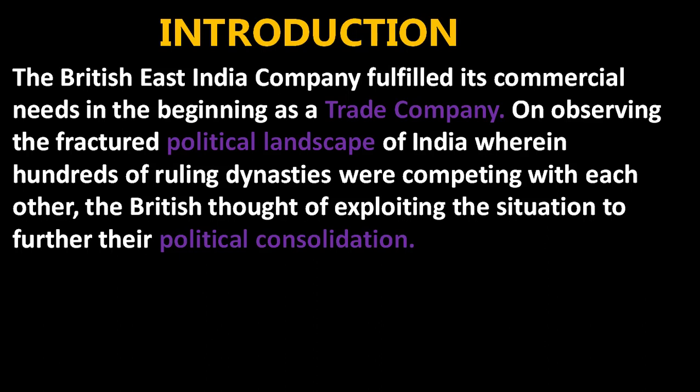On observing the fractured political landscape of India, wherein hundreds of ruling dynasties were competing with each other, that is, the major weakness of India was utilized by the Britishers. They thought of exploiting the situation to further their political consolidation.